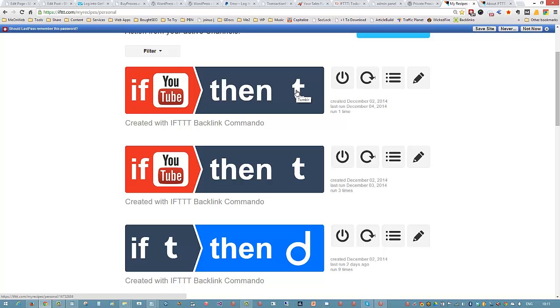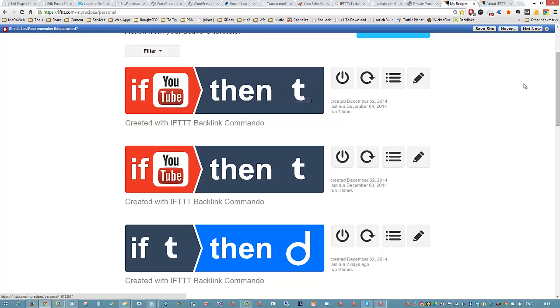Now, how do we take this further, and why do I think this is such a powerful tool? Well, first of all, we can create as many IFTTT accounts as we want. We can do pyramids with this. We can do varied syndication, which is quite advanced stuff, but push button simple, in a way that we can take our original content, or we can even take somebody else's content and have links coming back into a tier 1 site. So we're not sending all the links back to our money site.